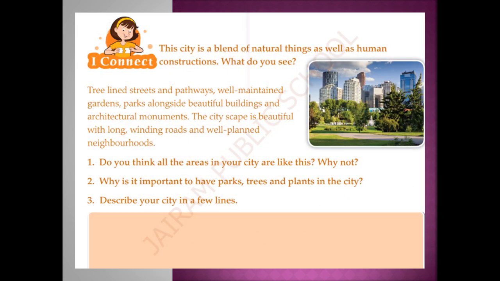This may be like this picture, right? You could see many trees over here, and alongside you could see some tall buildings and architectural monuments. Am I right? Exactly.